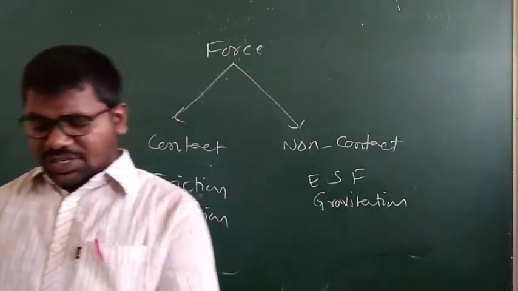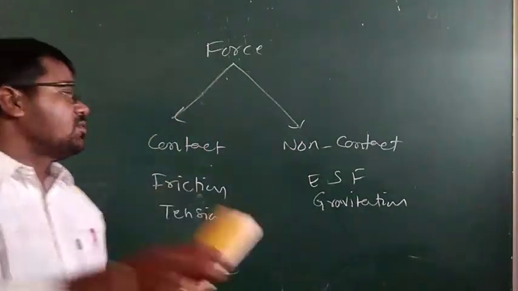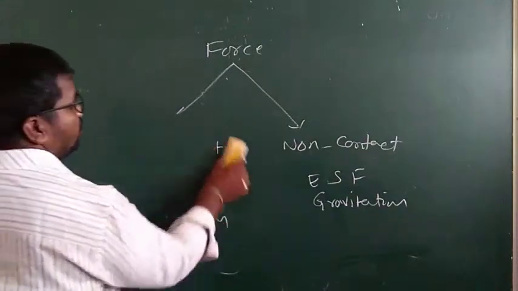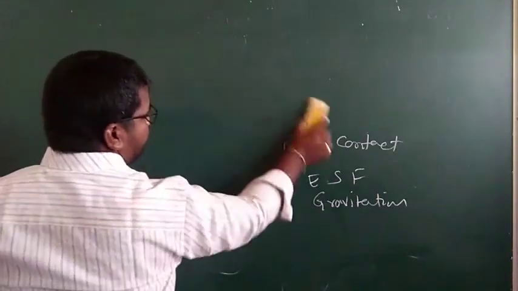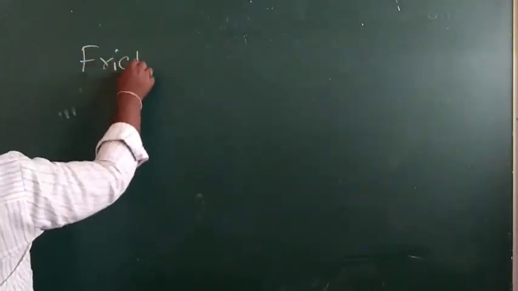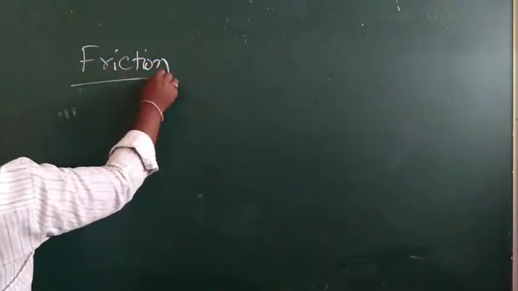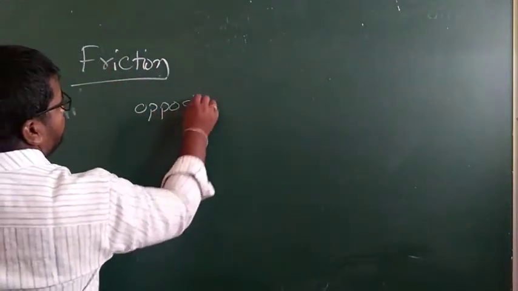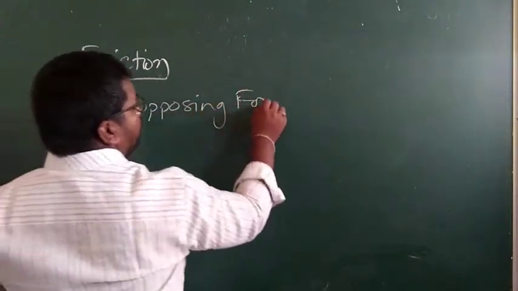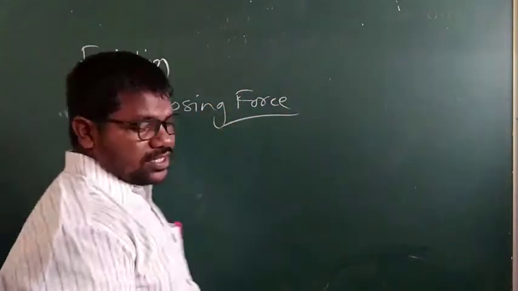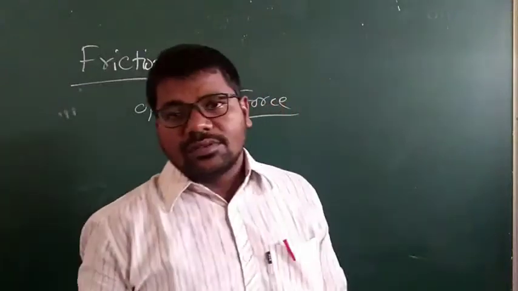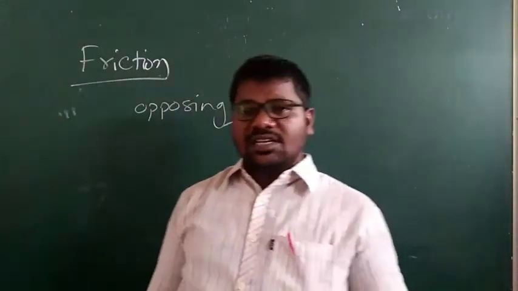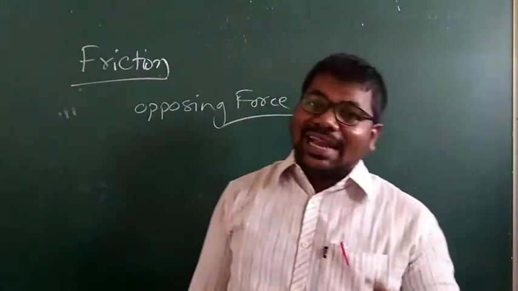Yes, coming to friction. This was about contact and non-contact force. Friction means an opposing force. It is a physical quantity like force.